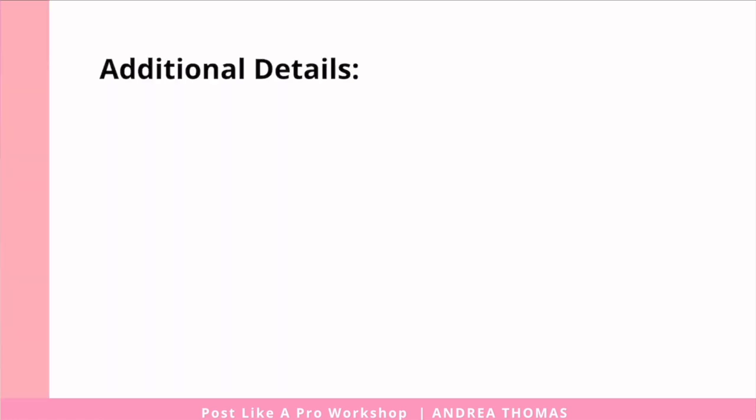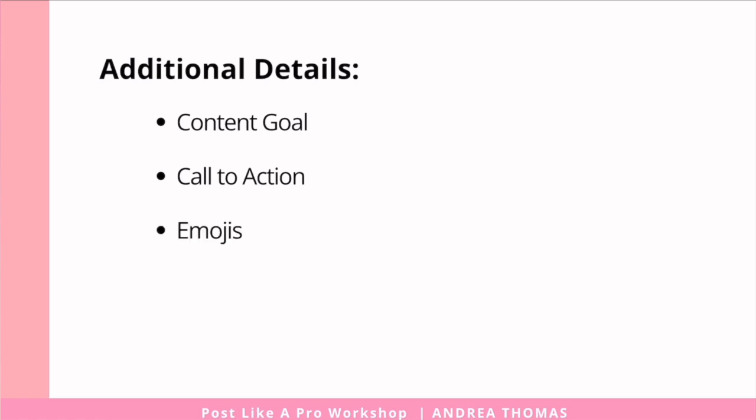Depending on your preferences and the post that you're writing, here are some additional details that you can include in your prompts. First is the content goal. If you have a specific goal for the content, like to get people to sign up for your lead magnet, it's helpful to include that. If you want your post to include a specific call to action, you want to let the AI know.